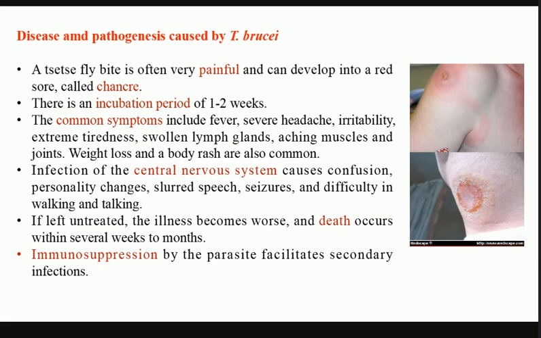Alright, so जो आपके central nervous system में neurons present हैं, उसका अगर आपने structure देखा हो, so there is a myelin sheath present. Okay, and that acts as an insulating layer as well as helps in the fast propagation of the impulse. तो वो myelin sheath को ये degrade कर देते हैं. Okay, and because of that it causes a lot of confusion. The signal is lost, the person feels confused, the person gets an abnormal routine, means they will try to sleep during the daytime and they will get active during the night time. So that's why it is called the sleeping sickness.